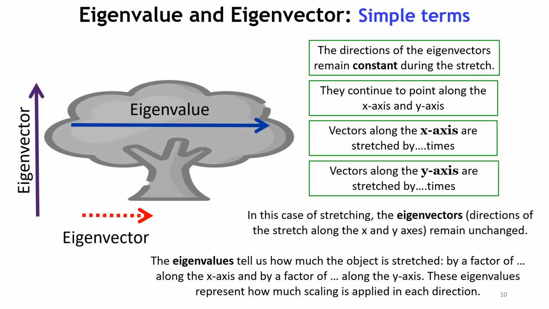I'm so sorry if I really cannot make you understand, because in this way it is a little bit difficult. So eigenvalues tell us how much it is a value. We will see it is a scalar value which is stretched by a factor of whatever. And these eigenvalues represent how much the scaling factor actually takes place. Now this is the stretching which is done on a shear mapping.